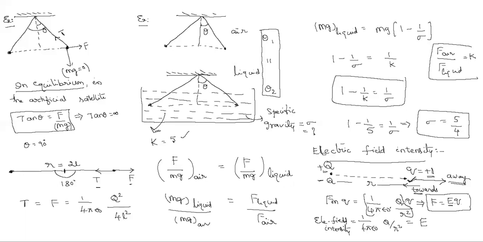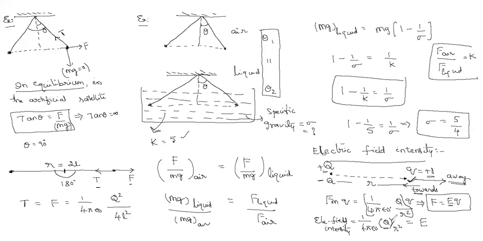This electric field intensity, due to which charge did you calculate? Capital Q or small q? It is on small q, with respect to capital Q. Due to capital Q or small q?